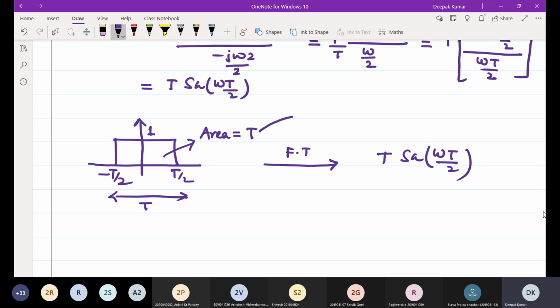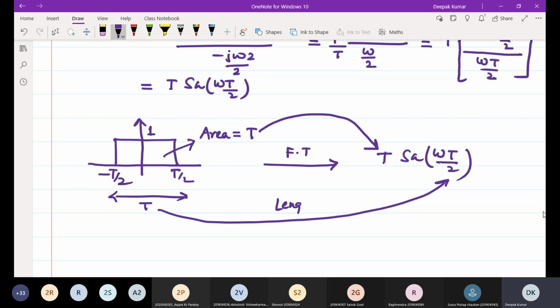Means this area is the magnitude in the frequency domain, and the coefficient of omega is T by 2, that is the length divided by 2, or the width. This is a result you can keep in mind.